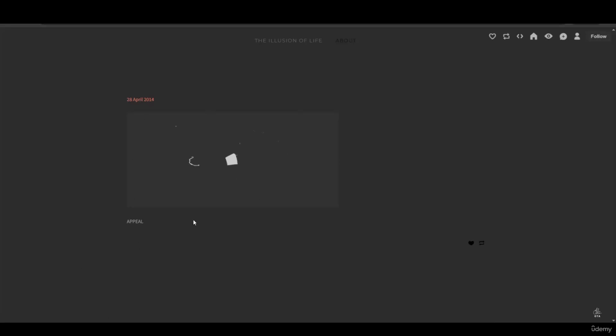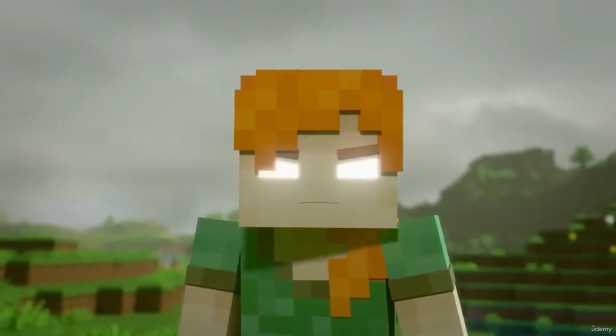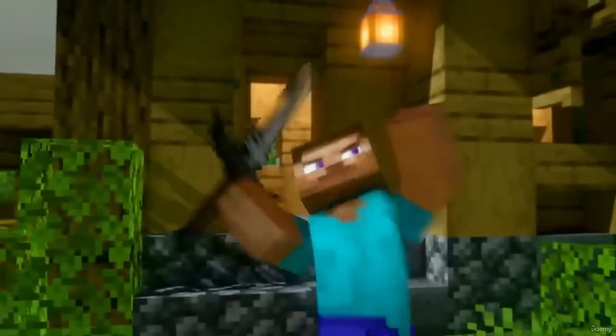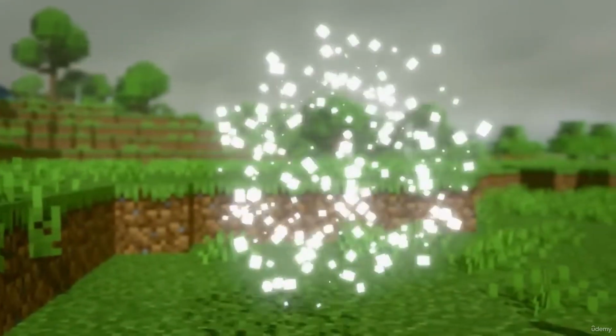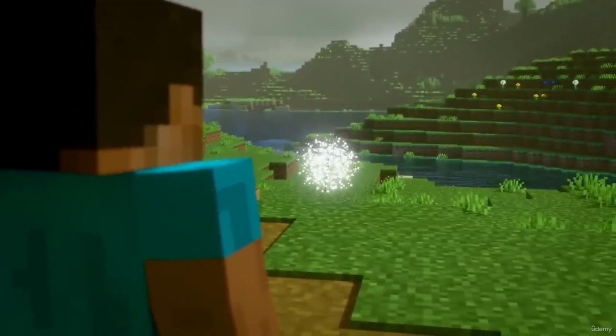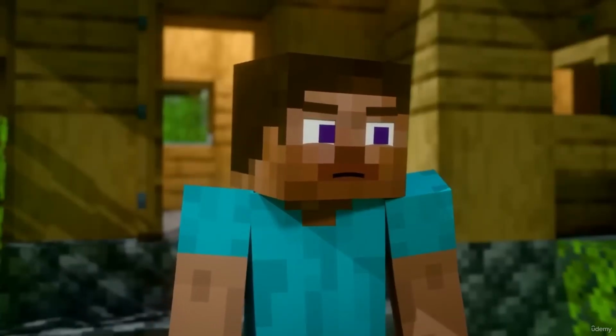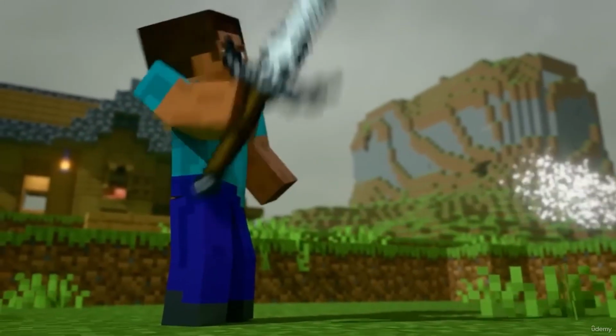Then we have appeal. Appeal basically means creating a character which looks unique, which looks good, which looks recognizable. For example, if you look at all Disney animations, they are all different and unique, and they have an appeal, which is one of the very important aspects of animation. In terms of Minecraft, we have a luxury to make skins and quickly apply them to the characters. But in Minecraft, if I make an animation about Alex and Steve, it already gives its own appeal, because Steve and Alex are recognizable, they are appealing to the audience. So that's what appeal means in terms of animation.